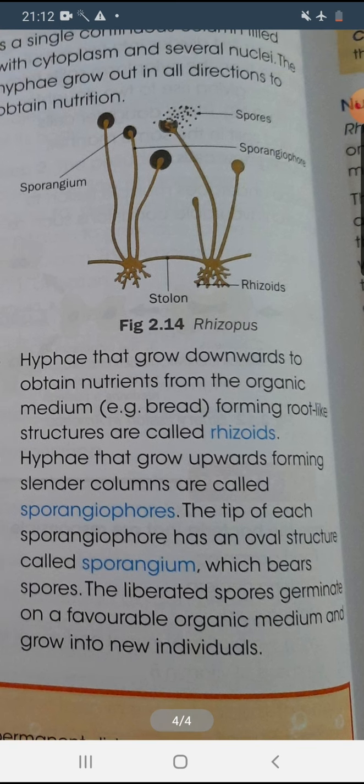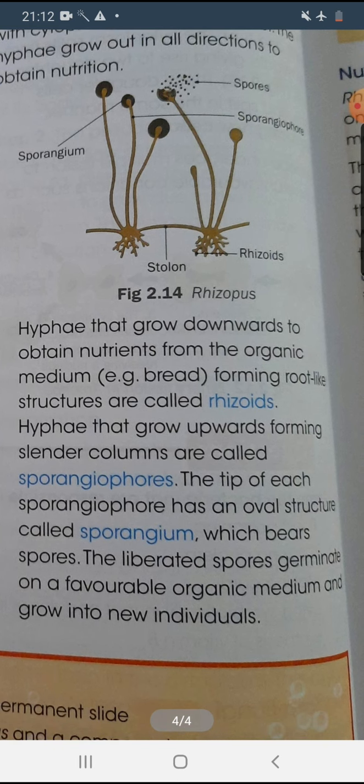You can see this round black colored structure, that is the sporangium, and within the sporangium some spores are present, because this fungus shows the asexual mode of reproduction. When favorable conditions come, the spores burst and from there new fungi will form.